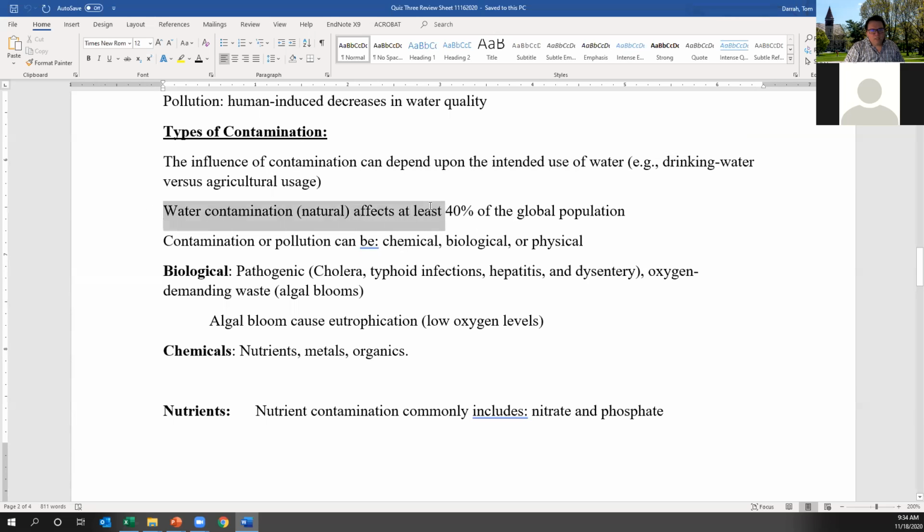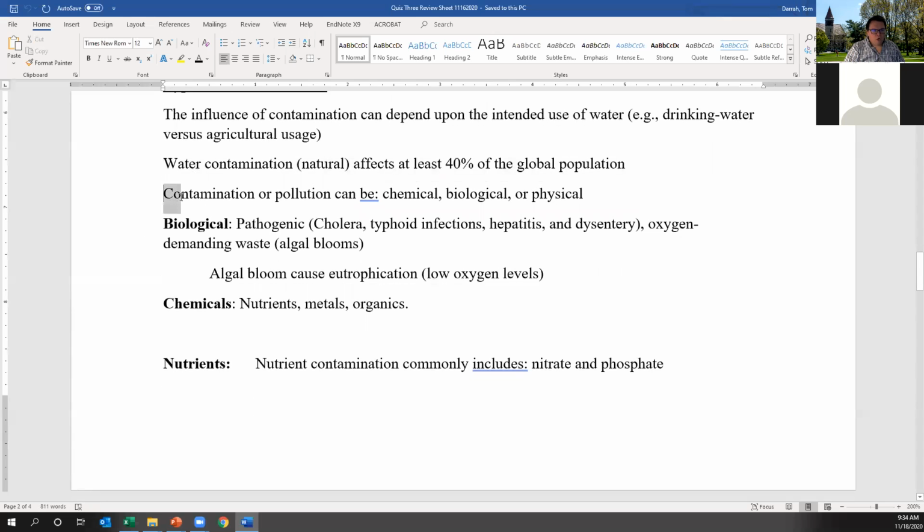For perspective, just thinking about naturally occurring contamination, as I talked about with India and Bangladesh and Vietnam, areas around the Himalayas, naturally occurring contamination causes health effects and toxicity in nominally 40% of the global population. So 40% of the people walking around planet Earth live predominantly in alluvial aquifers, or get their water from alluvial aquifers, and have net negative health impacts from exposure to naturally occurring contamination.